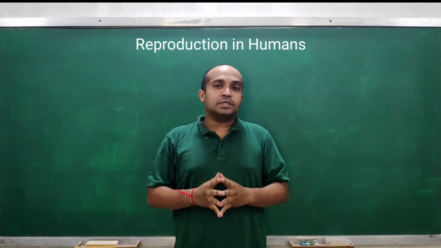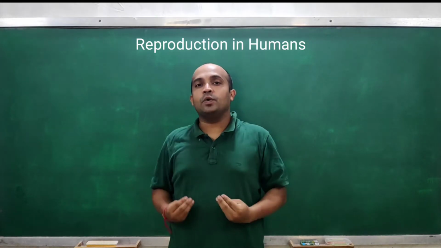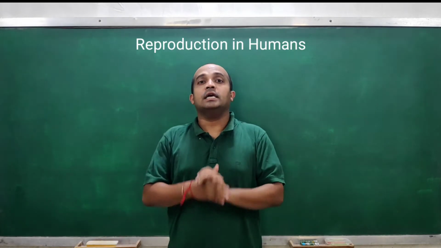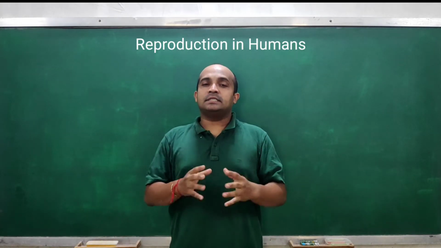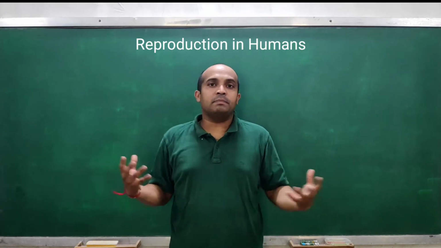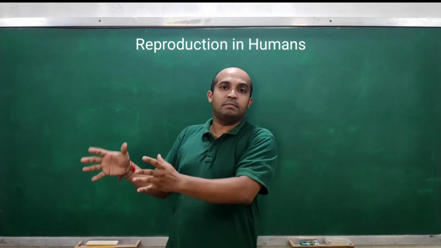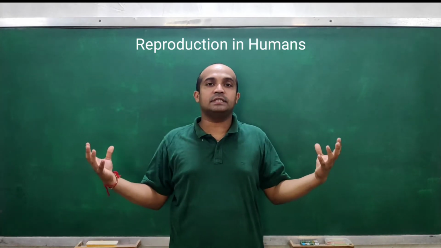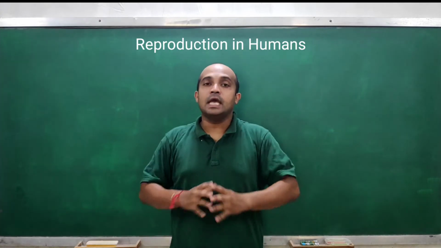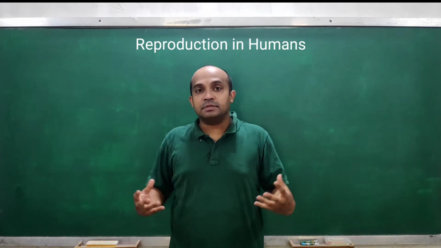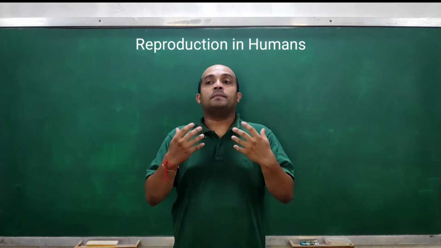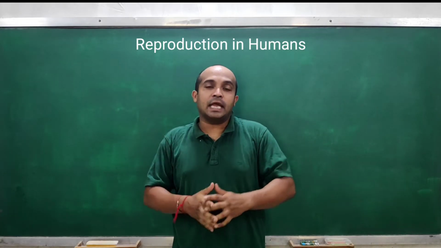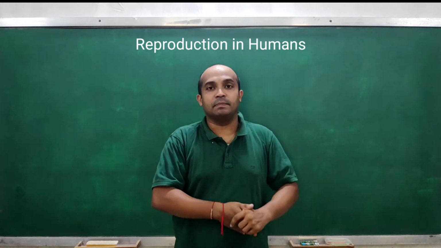In this chapter we have reached the topic reproduction in human beings. The mode of reproduction which humans are undergoing is sexual mode, right? In this reproduction, obviously in human beings there are male individuals and female individuals, and both have different types of bodies. They produce different types of germ cells which fuse for fertilization, and new individuals develop from that.